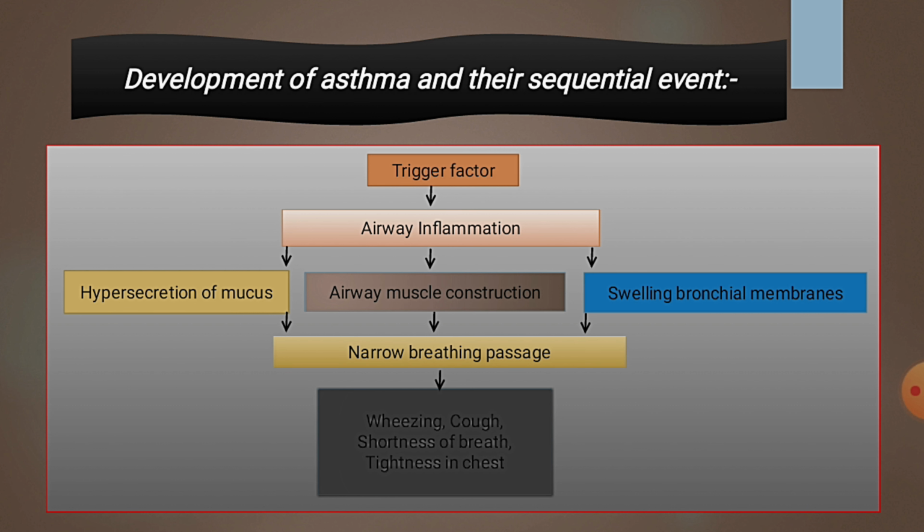Next, development of asthma and its sequential events. Trigger factors such as leukotriene or histamine cause airway inflammation that leads to hypersecretion of mucus, airway muscle contraction, and swelling of the bronchial membrane. All that leads to a narrow breathing passage, and it leads to wheezing, cough, shortness of breath, the symptoms of asthma.